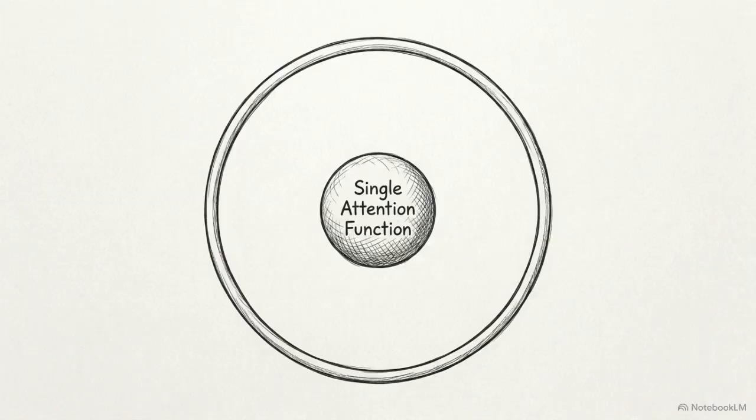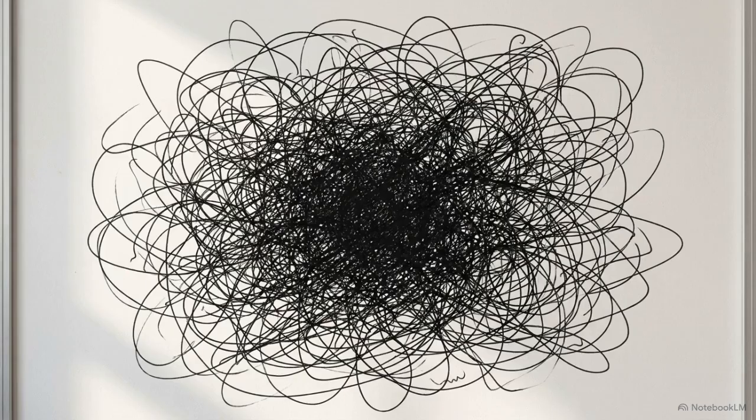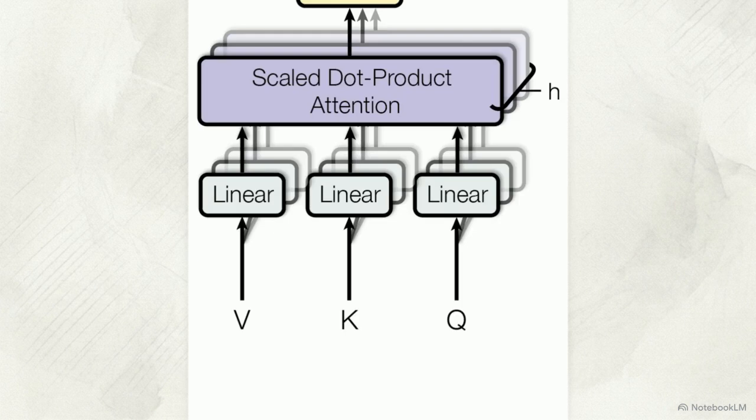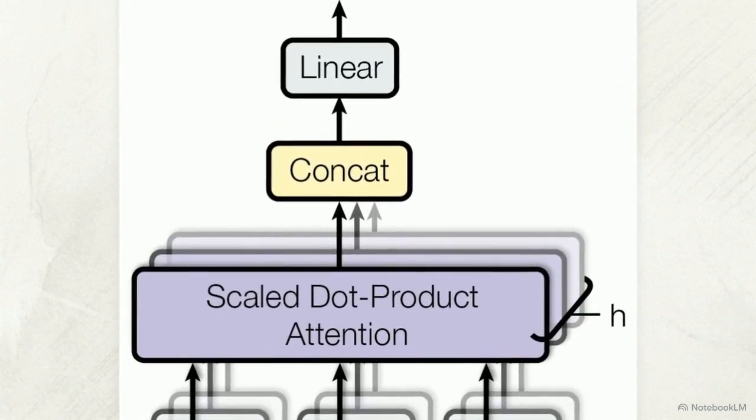Relying on a single attention function presents a limitation. Averaging all attention weights across a single high-dimensional space prevents the model from independently attending to different representation subspaces. In multi-head attention, initial queries, keys, and values are split and linearly projected h times in parallel into smaller dimensions. The attention function runs on each version simultaneously. Finally, independent outputs are concatenated and projected one last time to produce a single resulting value.